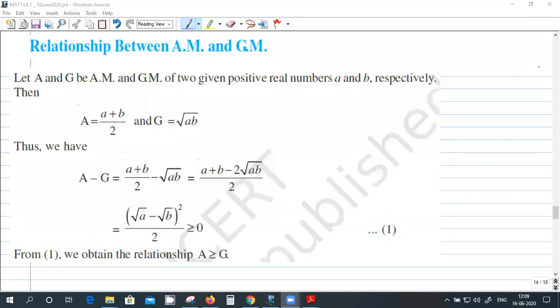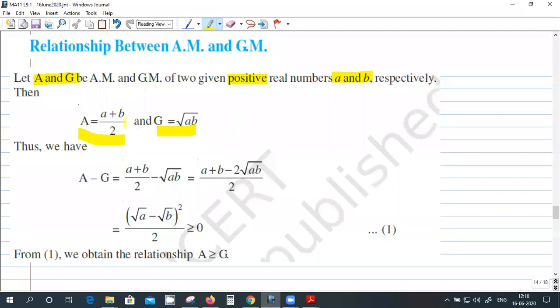Okay. Now just consider two numbers, and you're introducing just one arithmetic mean and one geometric mean between them. Two numbers a and b, and they are positive. So the arithmetic mean will be a plus b by 2, right? And the geometric mean will be square root of a into b. Right?